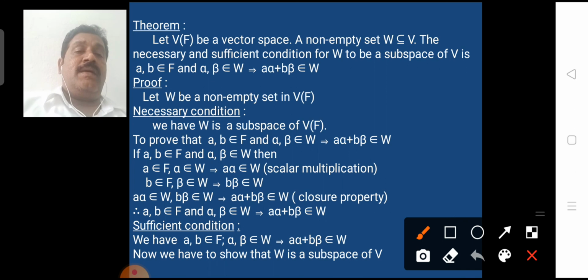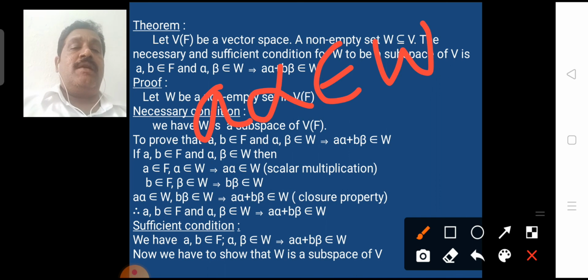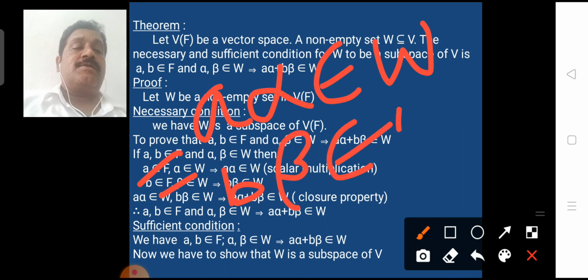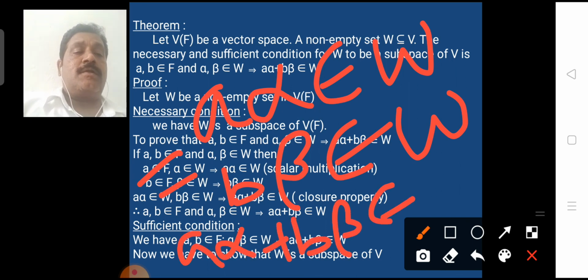If a, b belongs to F, alpha, beta belongs to W, then by the scalar multiplication property, a alpha belongs to W. Similarly, b beta belongs to W. From the closure property, a alpha + b beta belongs to W. Since W is a vector space, we prove the required condition.